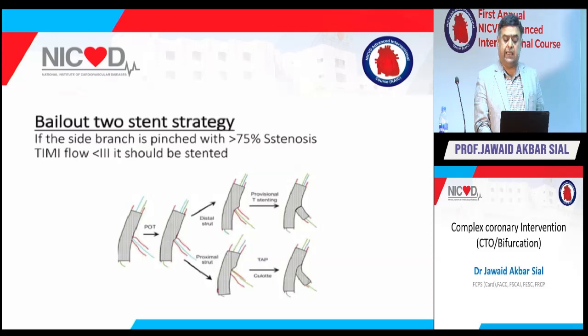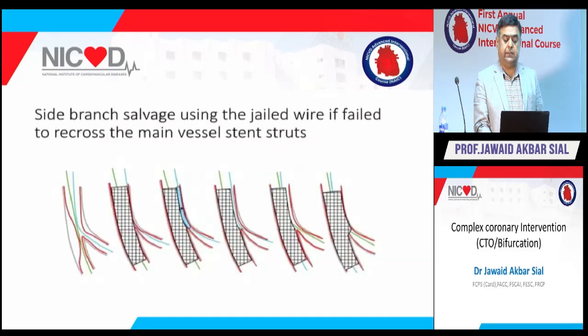If the side branch is pinched with more than 75% stenosis and TIMI flow is less than 3 and it's an adequate size of vessel, then you must stent that side branch. This is a novel technique: side branch salvage using the jail wire if you fail to recross the main vessel stent. So usually, sometimes there is a jail balloon technique.